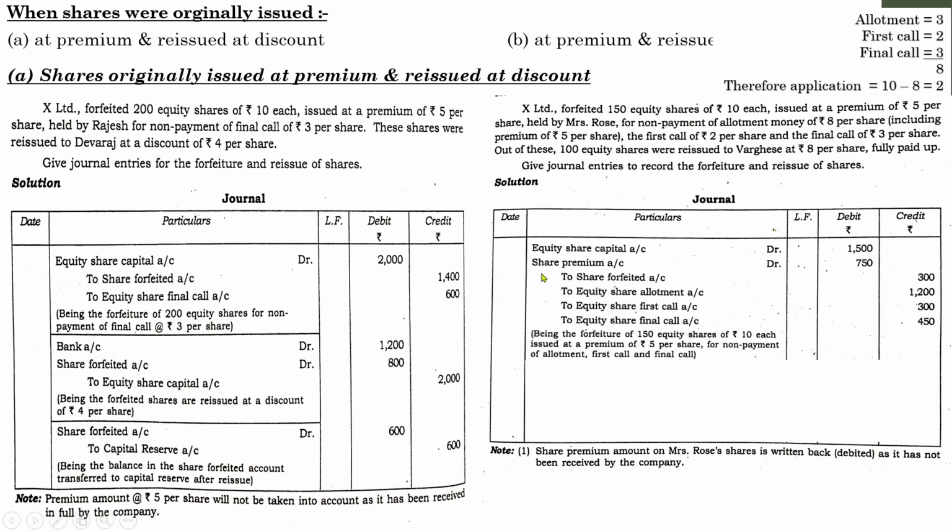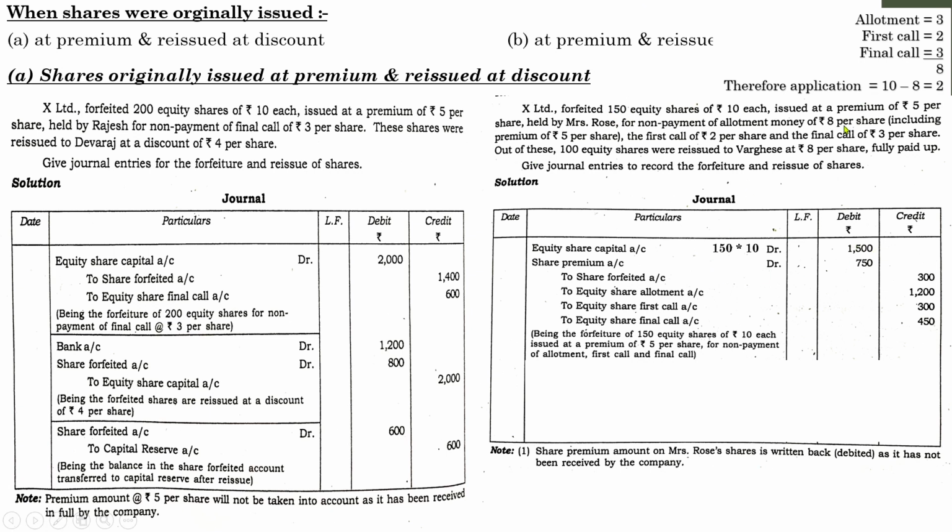It will be equity share capital account debit, share premium account debit, to share forfeiture account, to share allotment account, share first call and finally final call. So now let us find out how this amount has been ascertained. Equity share capital, that means Mrs. Rose holding 150 shares failed to pay a certain installment. So the company is forced to cancel her shares. So the total value of equity capital is 150 into 10, that is 1500.